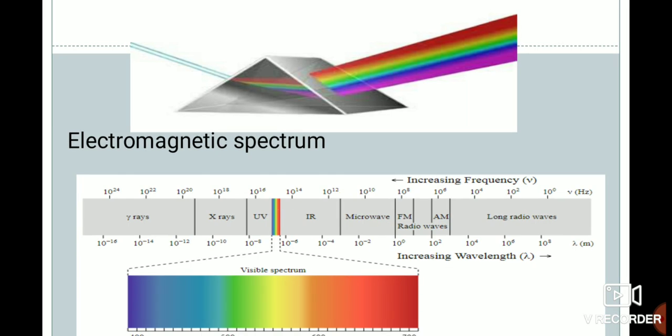Here a prism has been taken and a beam of white light has been passed through it. You will see that refraction has taken place, which means it gets bent. You can see the colors: violet, indigo, blue, green, yellow, orange and red. So a ray of white light is spread out into a series of colored bands, and this is called a spectrum. The branch of science which deals with spectra is called spectroscopy.